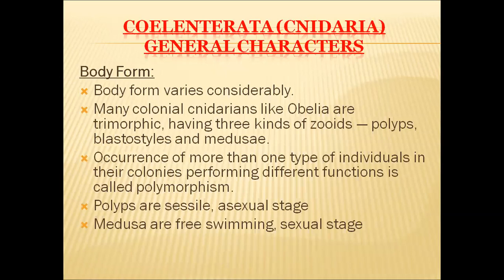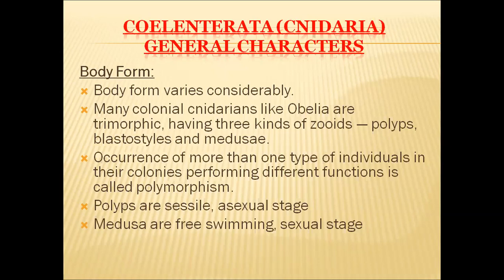And body forms. Body forms of these organisms vary considerably. Many colonial Nidarians like Obelia are trimorphic. That means they are available in 3 forms. And each form in these organisms is called a zooid. So as Obelia is a trimorphic organism, it will have 3 types of zooids.